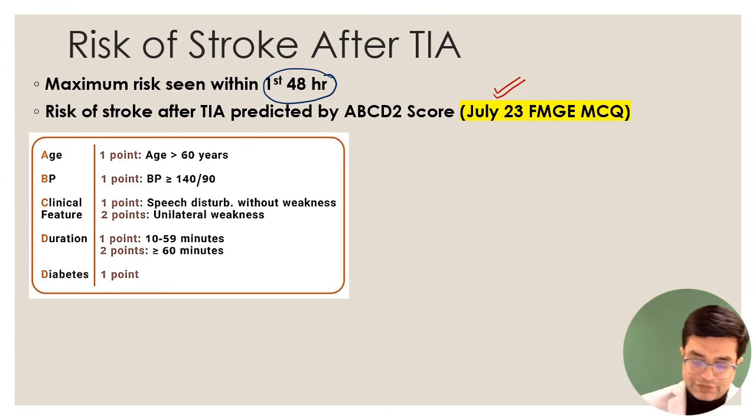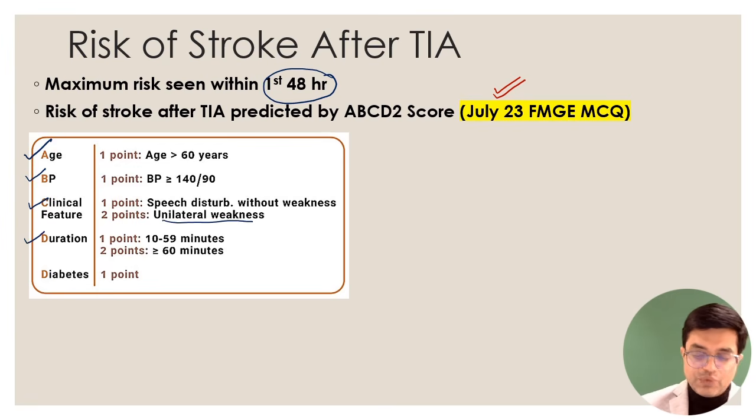So A stands for age in the patient. If the age is more than 60 years, you give a score of +1. Otherwise, if the age is less than 60 years, 0 point. So no score is given. If the BP is equal to or more than 140/90, you give a score of 1. Then we look at clinical feature. In case there is only speech slurring, speech disturbance, but no motor weakness, you give +1. And in case there is a unilateral one-sided weakness, you give a score of +2.